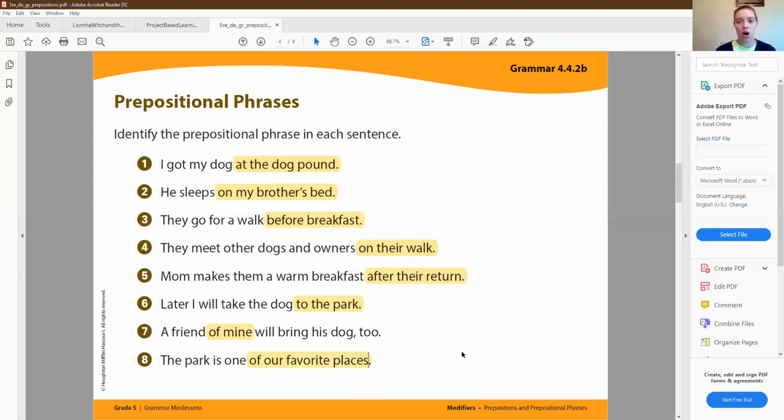All right, so hopefully this video was helpful, okay? In the assignment today, you will just be identifying the prepositional phrase in the sentence, just like we did in these examples. Make sure you're looking and seeing because it is not necessarily going to be at the end of the sentence. It probably will most of the time, but I'm going to give you a hint. There will be one that you will see today that will not be at the end of the sentence. So make sure you use that hint of finding the preposition and then finishing it up with that phrase.